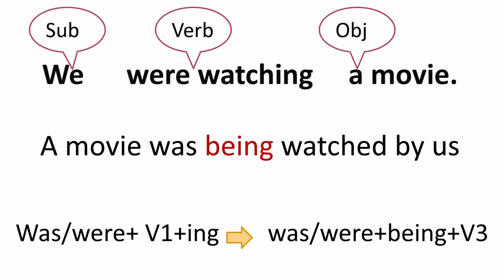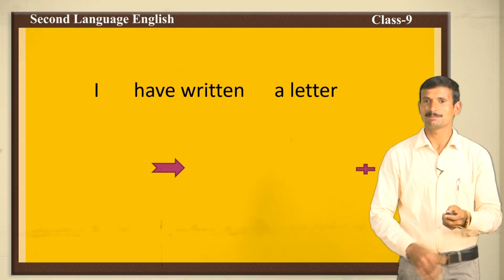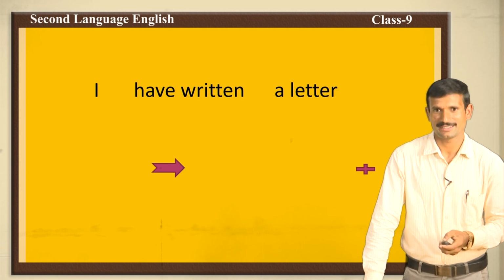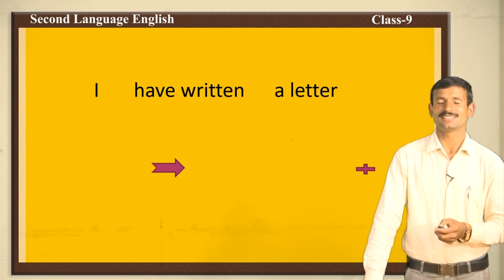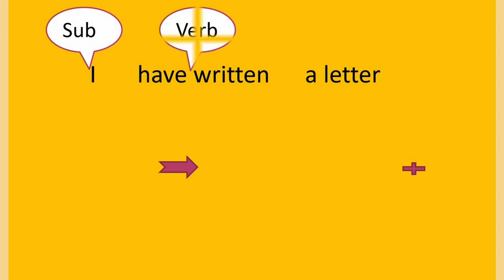You should remember this. Now, let us move to the perfect tense, present perfect tense. I have written a letter. Here subject is I, have written the verb, a letter is an object.